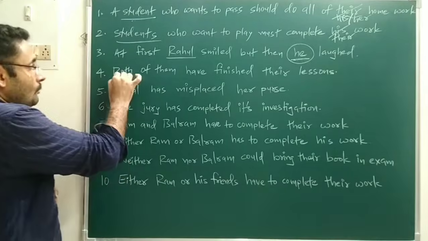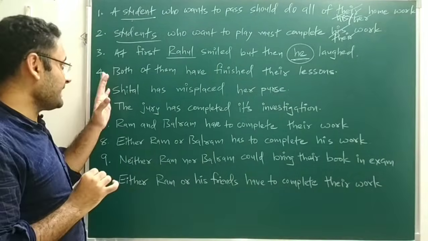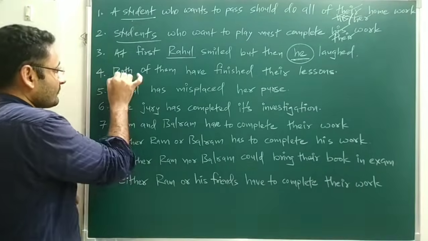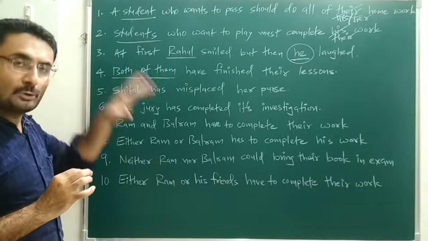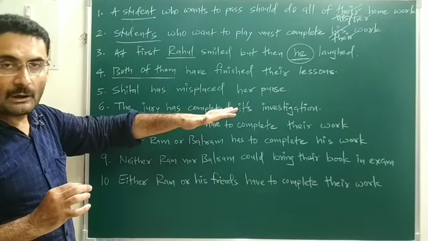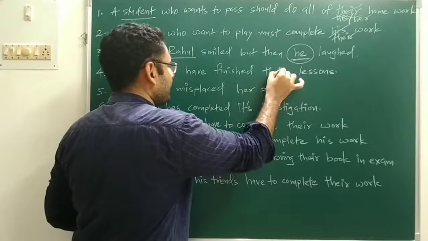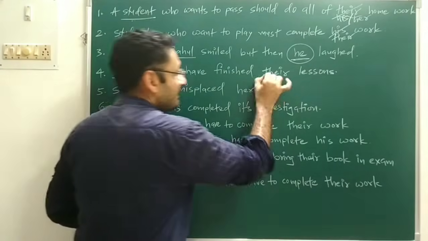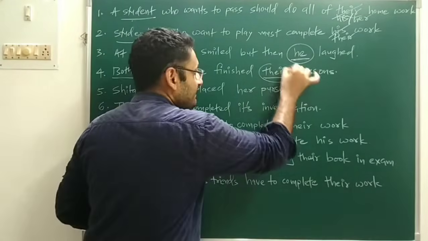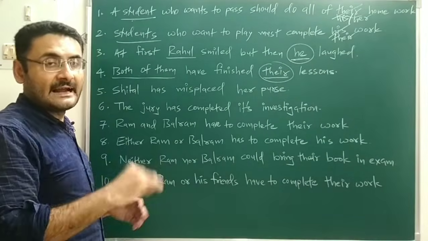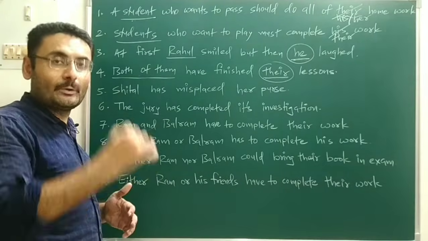Okay. Next, both of them have finished their lessons. In that sentence, noun is what? Both of them, or you can say both is a pronoun in plural form. So pronoun must be in plural form. Both of them have finished their. Their describes the noun. So that is your pronoun. It is in plural form, so it is correct. But that their is which type of pronoun? That their is a possessive type pronoun which represents ownership.